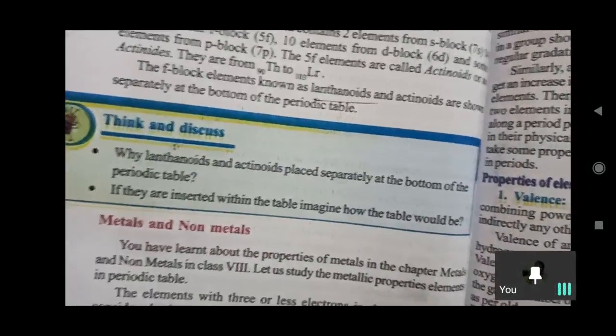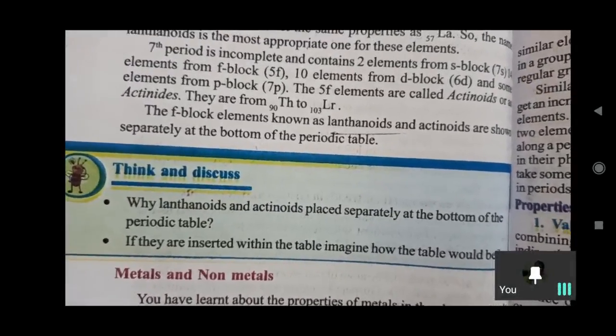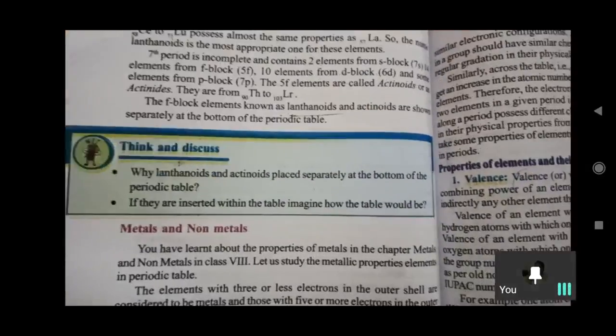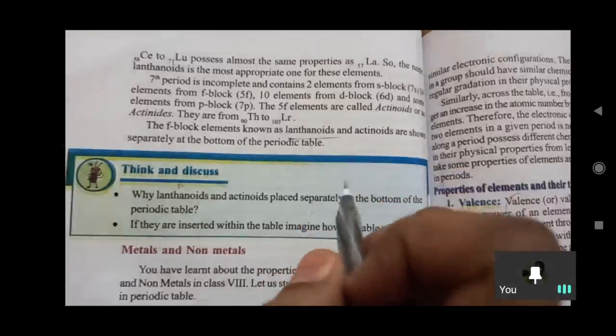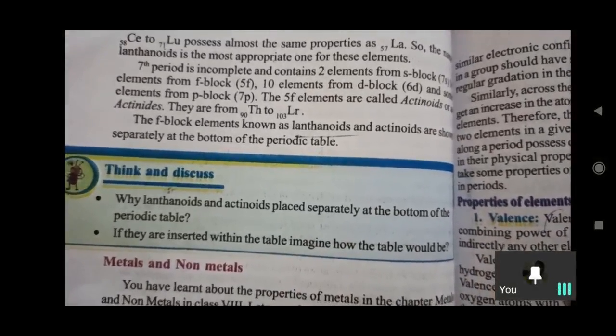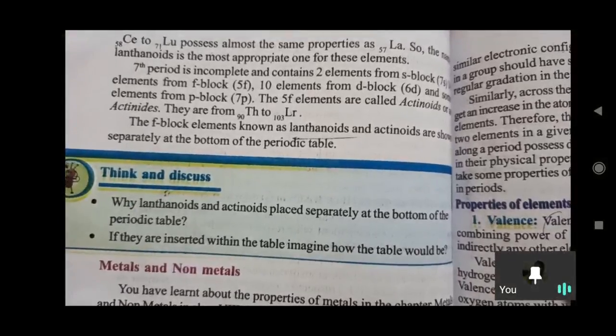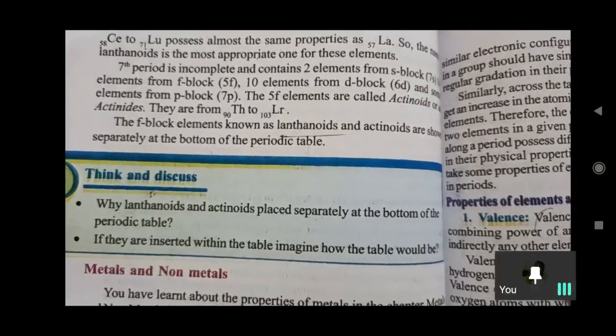Our lanthanides and actinides are from the 4f block only, placed separately at the bottom of the periodic table for adjusting the atomic number arrangement. The seventh period is not completely filled because newly invented elements may come, so space is given for those. In that manner we can understand the periodic table.